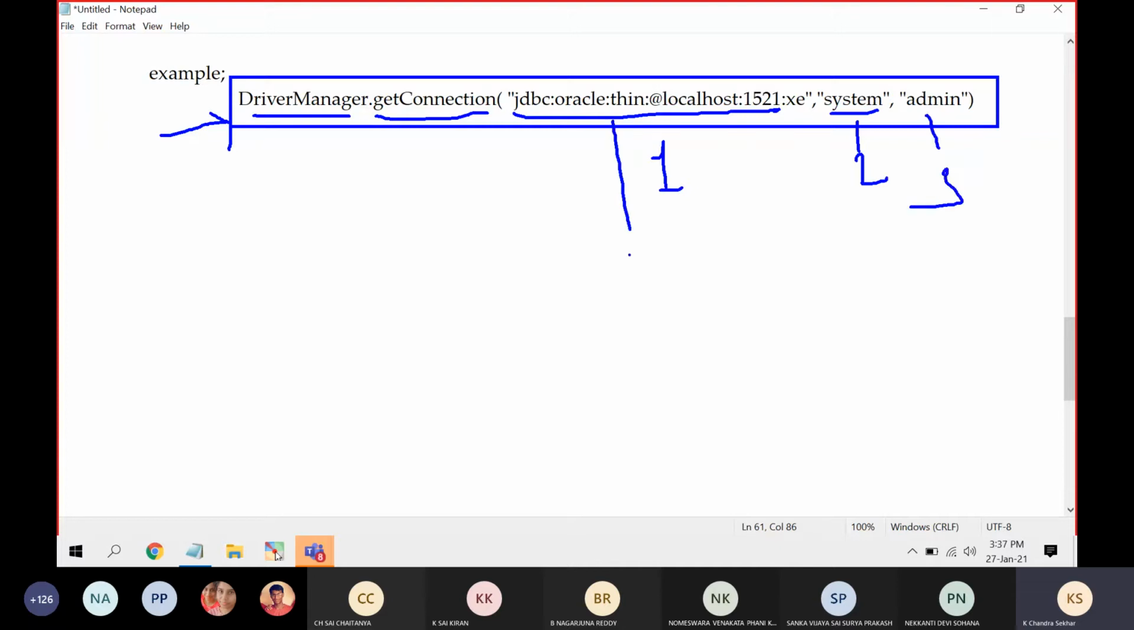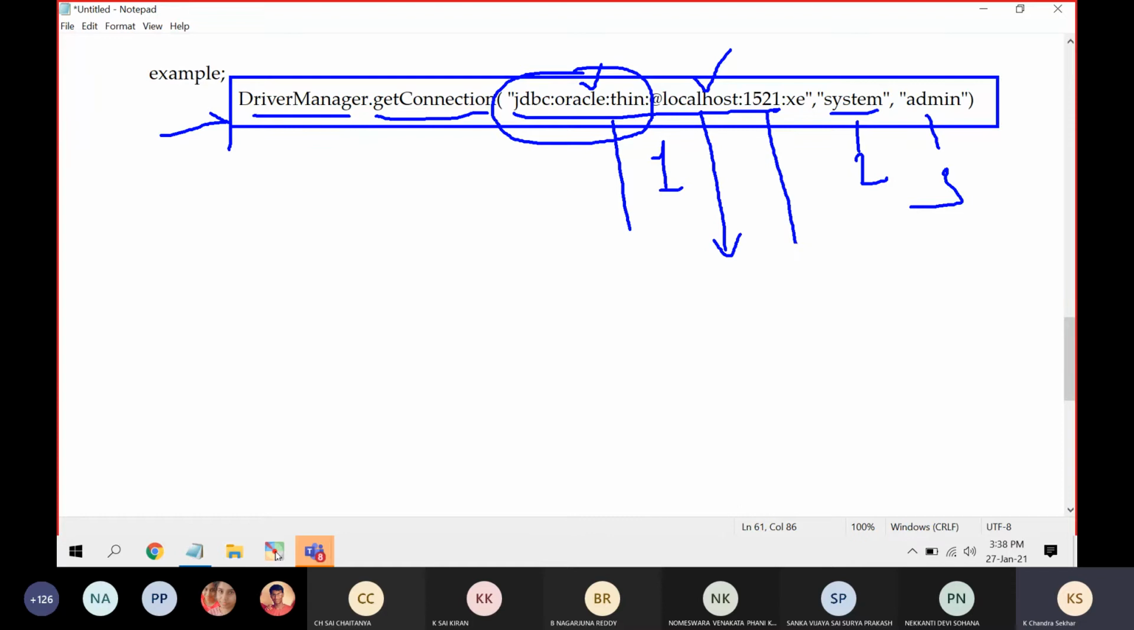What is this first parameter? It is representing the type of driver. Initially you loaded the driver, and in that, the specific name is thin driver. It is running on my localhost. What is meant by localhost? Here localhost means the database is running within my system only. The Oracle database I am using is running within my system only. Understand? So how will you tell the Java application that Oracle is also installed in my system? By writing localhost. Localhost means it is representing my system.